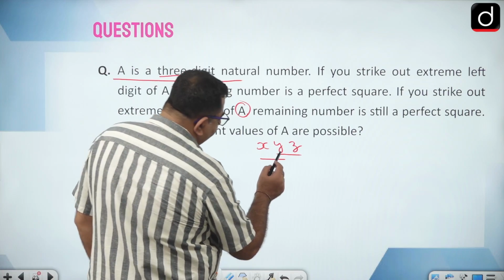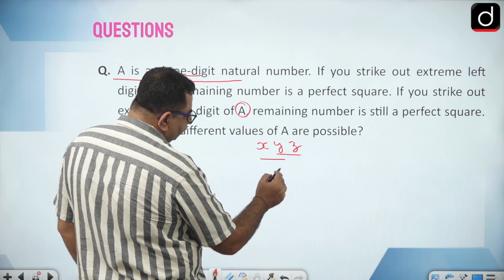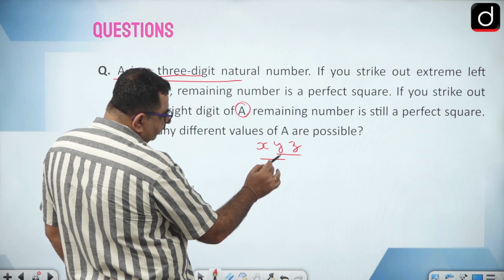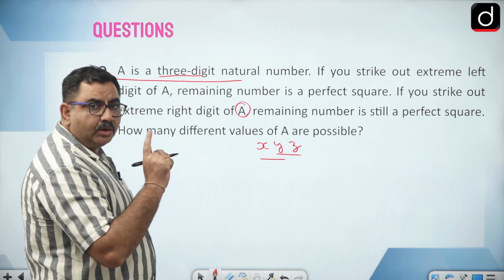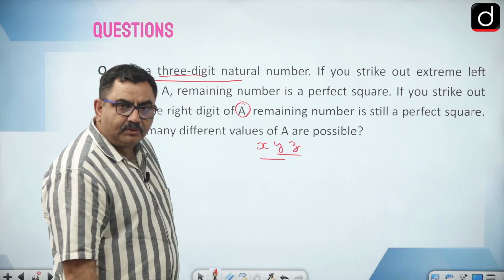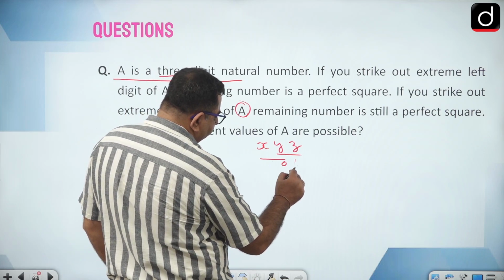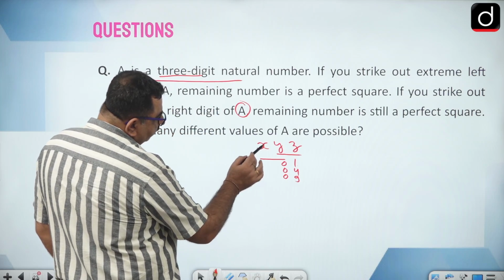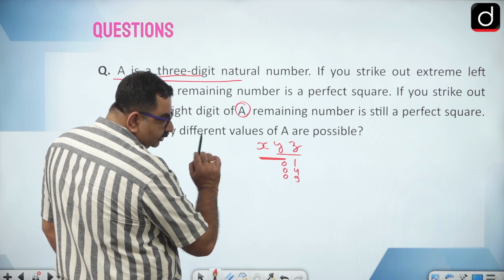So I can write here 0, 1, 0, 4, 0, 9, but this xy is a perfect square, so it cannot end with single zero. कोई भी परफेक्ट स्क्वायर ऑड नंबर ऑफ जीरोस के साथ एंड नहीं हो सकता है, तो इट कैनॉट एंड विद सिंगल जीरो, तो जीरो वाले केसेस हटा दें। Now since xy is a perfect square, it cannot end with single zero, right?